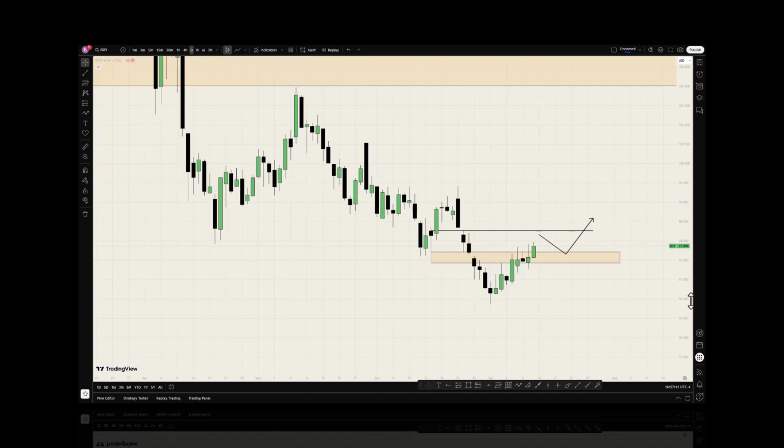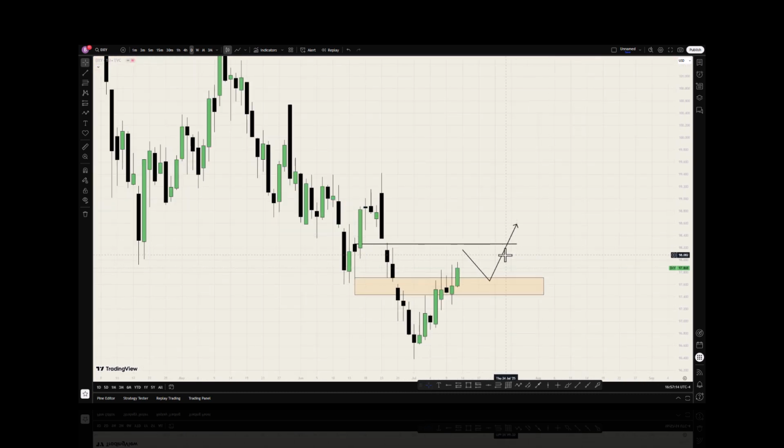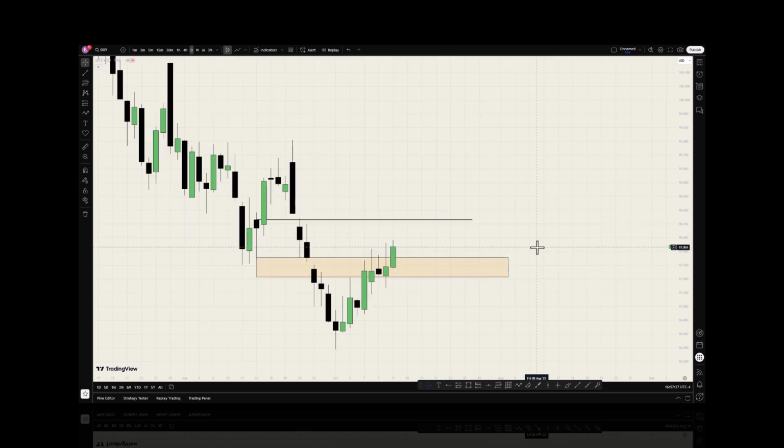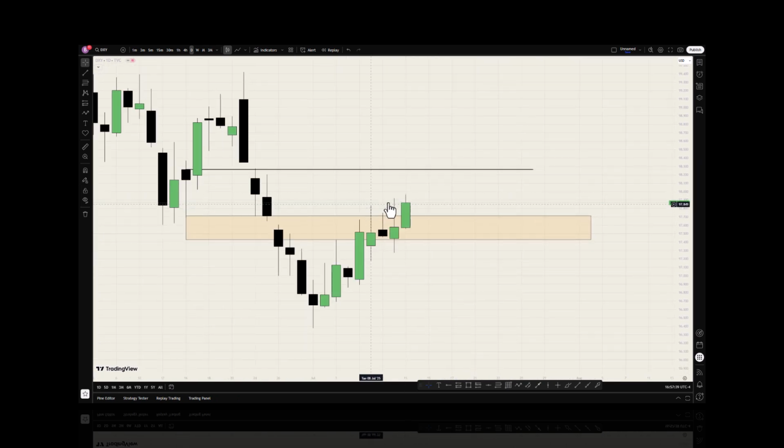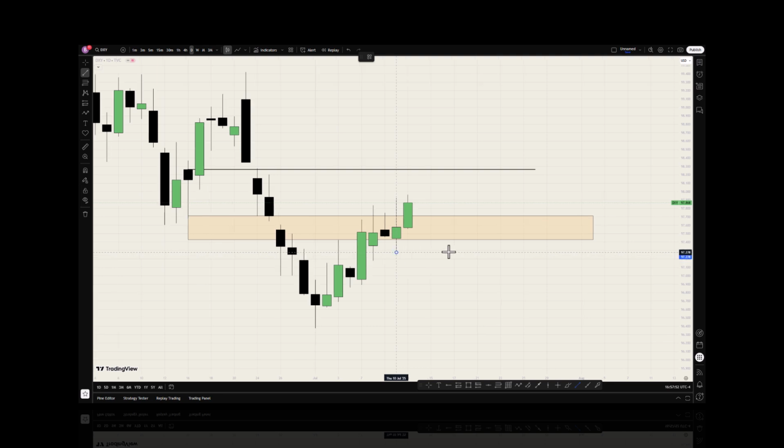On the daily time frame, since we're expecting the weekly to be bullish, we want to see price respecting bullish PD arrays. So here, this is the fair value gap on the weekly that we want to see price respecting. And last week on Friday, price took out this high, sweeping liquidity above this high, but we're expecting higher prices. So we want to see price respecting this low.